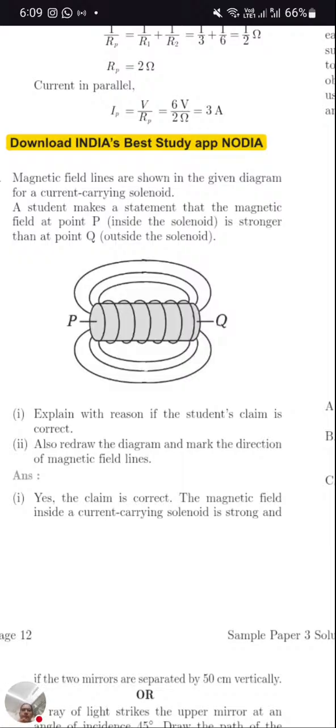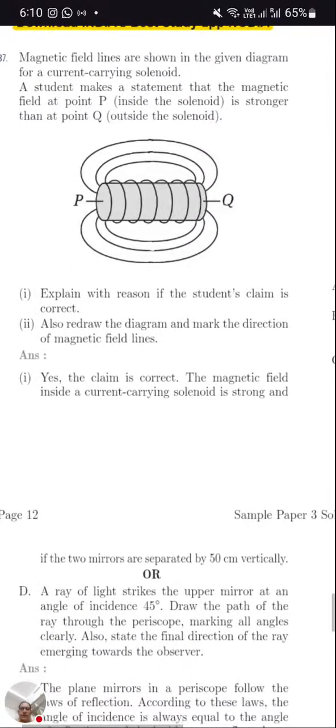Next one, magnetic field lines are shown in the given diagram. So here a solenoid is there and magnetic field lines are there. Explain with the reason if the student's claim is correct. The student makes a statement that the magnetic field at point P inside the solenoid is stronger than at Q outside the solenoid. So here, the claim is correct: the magnetic field inside the current carrying solenoid is stronger. Always the magnetic field lines inside the solenoid will be stronger compared to outside.